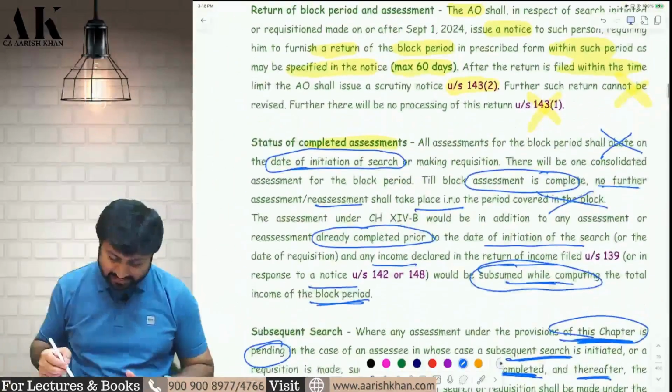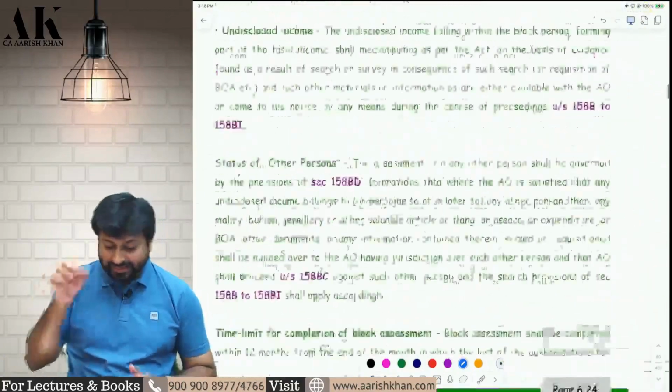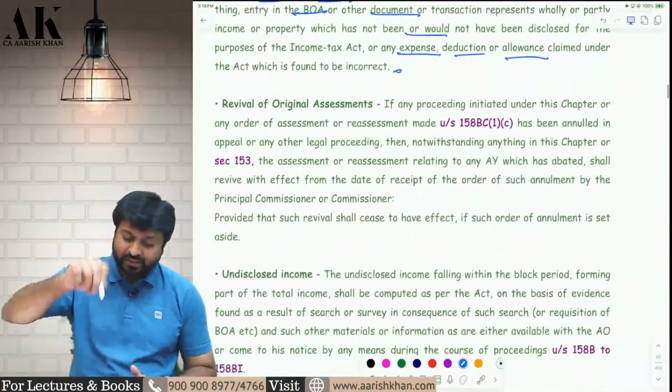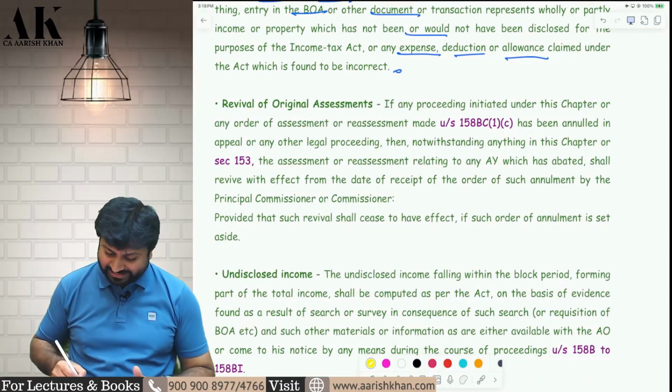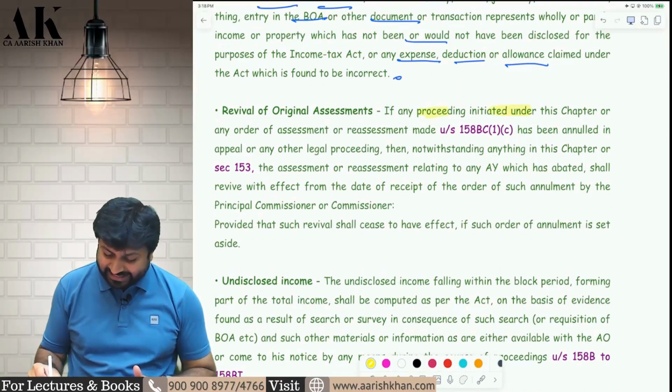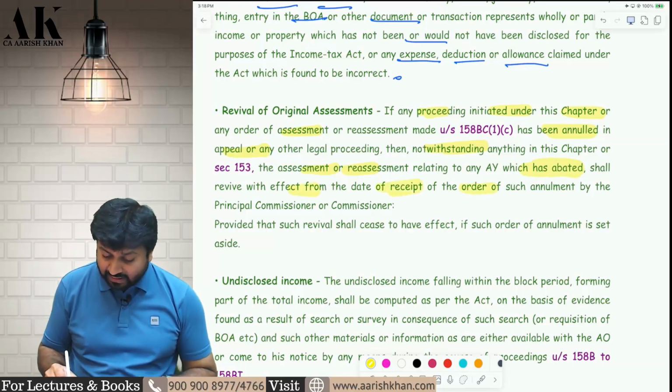These proceedings which had abated earlier will now get revived if the search and seizure proceedings are annulled by any court or any tribunal. Are you able to understand or not? If any proceeding initiated under this chapter has been annulled, then notwithstanding anything contained, any assessment or reassessment which has abated shall revive from the date of receipt of the order of such annulment by the principal commissioner or commissioner.